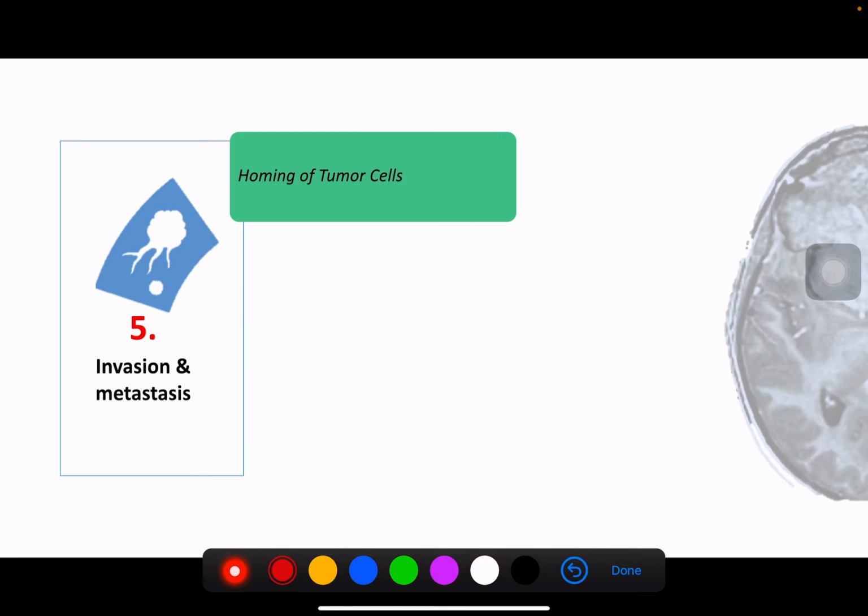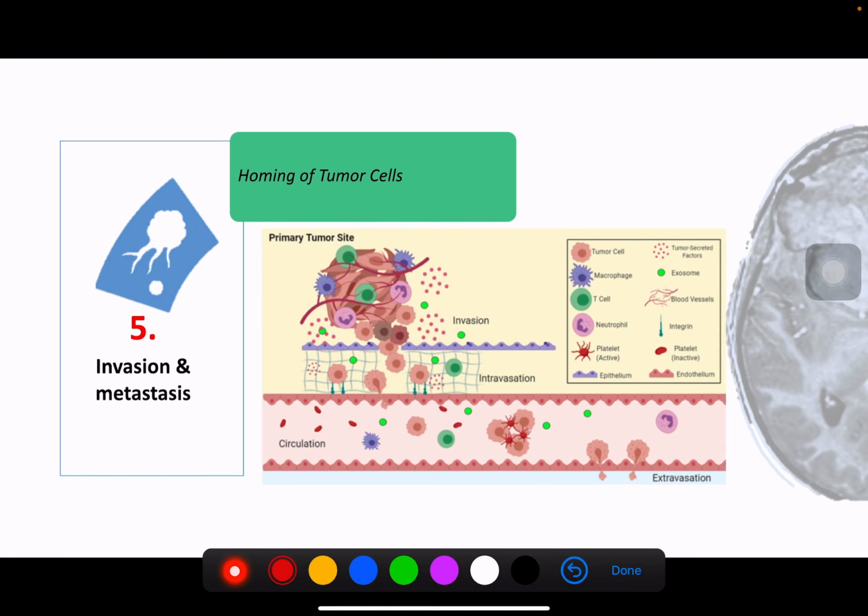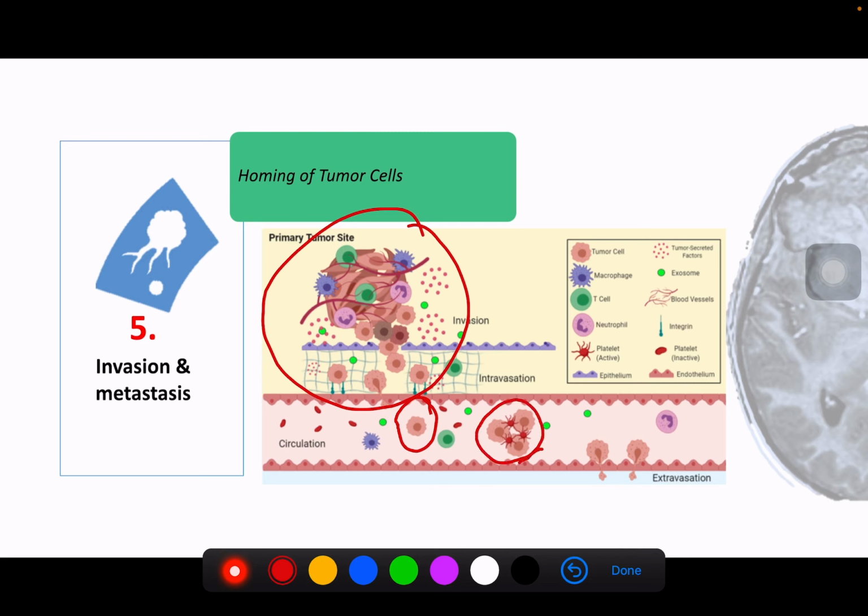Okay, so how do they go to specific organs? This depends on the homing of tumor cells. Okay, so the primary tumor will go into the blood vessel. And what happens in the circulation is that the majority of the cells do not just disseminate by themselves. The majority of them are clumped together.